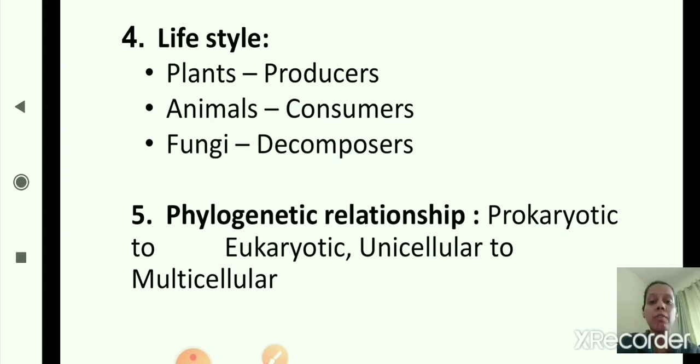Which is the first one? Complexity of cell structure. Second one is complexity of organisms. Third one is mode of nutrition. Fourth one is lifestyle. And the fifth one is phylogenetic relationship. I hope you are clear with all the 5 criteria.